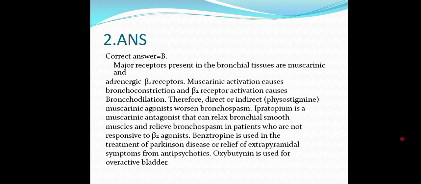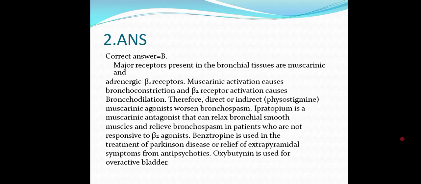And oxybutynin is for bladder overactivity. Its action is mainly on the bladder rather than the bronchial smooth muscle. So oxybutynin will be more effective in the overactive bladder than in bronchial smooth muscle dilatation.